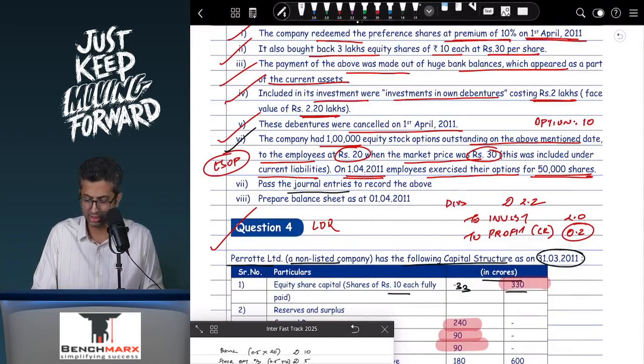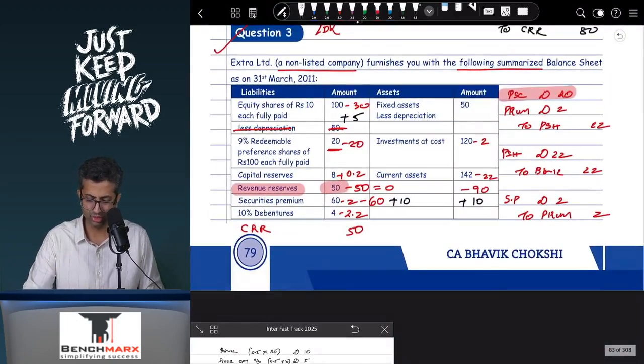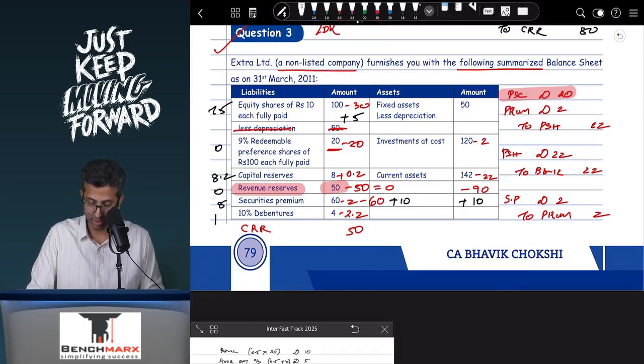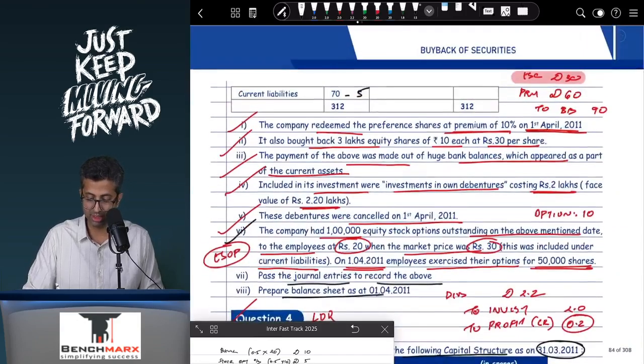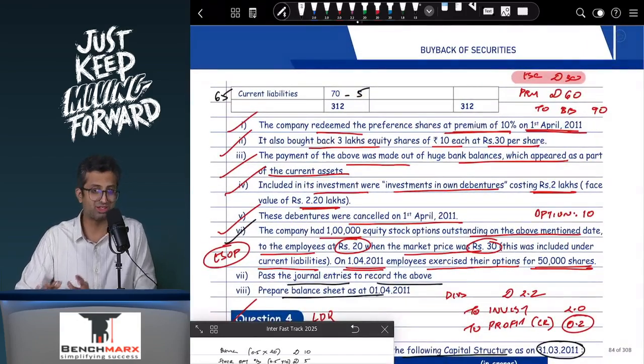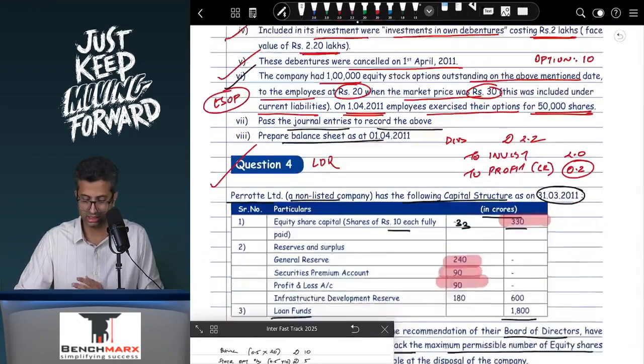Pass the journal entries for the above and then prepare the balance sheet. So if I were to prepare the balance sheet, in my balance sheet I will have 100 minus 30, that is equal to 70 plus 5, 75 worth of equity share capital, 0 worth of preference share capital, capital reserves worth of 8.2, revenue reserves of 0, securities premium will be probably 8, debentures will be 1.8, CRR will be 50, and my current liabilities will be 65. So you can check this. I'm just discussing it so that you are aware.